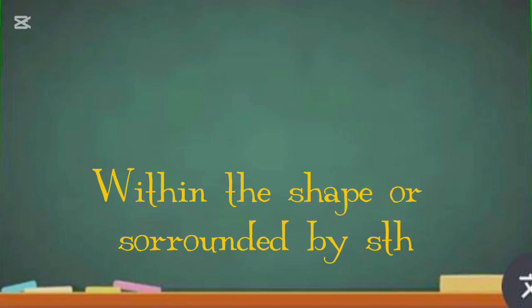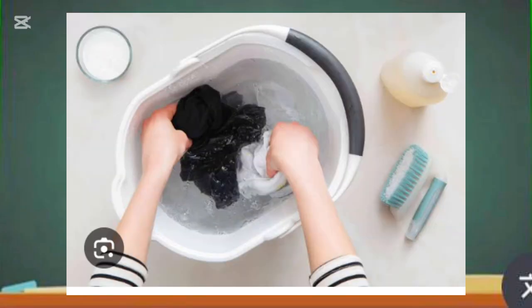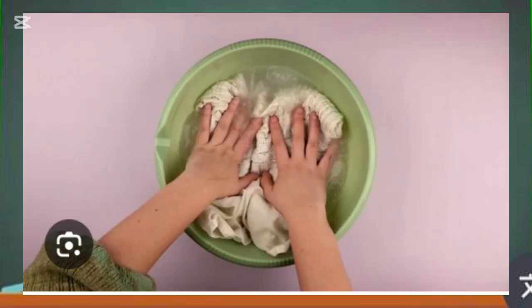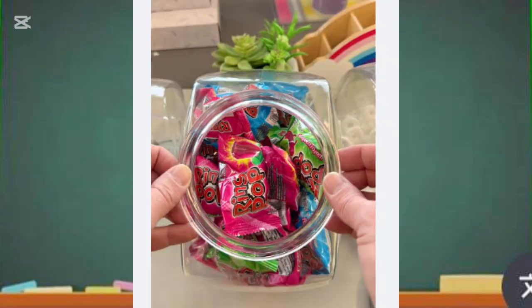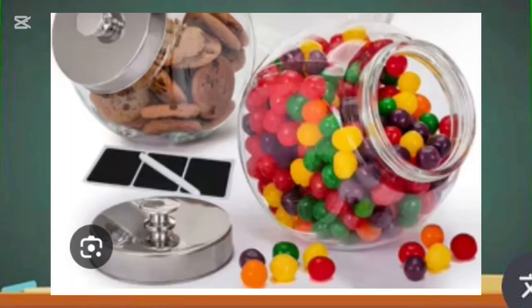So when something or somebody is surrounded by something or is in an enclosed shape, that is when you use the word in. Example: soak the clothes in cold water. Put the candy in the hot bottle. So in is when something is in an enclosed shape.